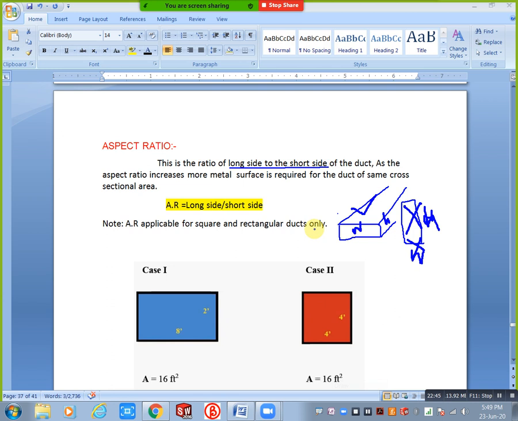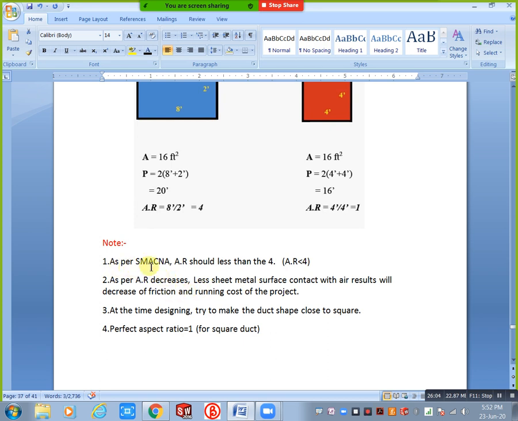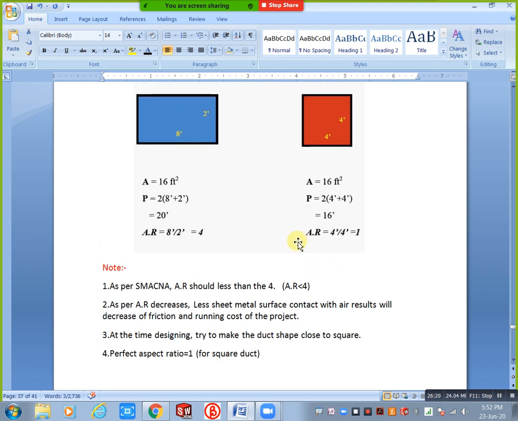Okay, now understand the aspect ratio. As per SMACNA, when you fabricate your duct, based on the SMACNA standard the aspect ratio should be less than 4 to be applicable. 1 is best, which means your operating cost is also less in that condition. How? See the second point: as the aspect ratio increases, more metal surface is required for a duct of the same cross-sectional area.